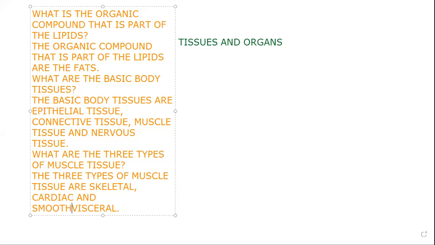Esta raya quiere decir así, o en español, en inglés se escribe or, o quiere decir, right? O visceral. So en vez de escribirlo, I just put the cardiac and smooth or visceral. All right, very good. All right, let's go over here to this side.